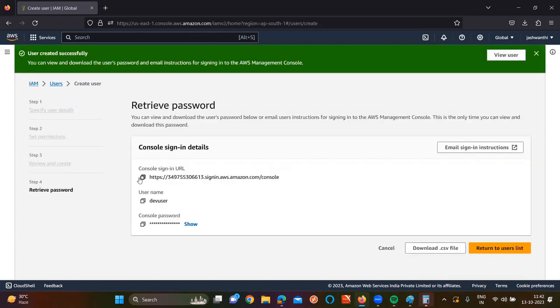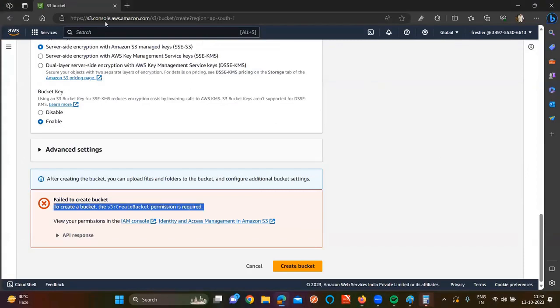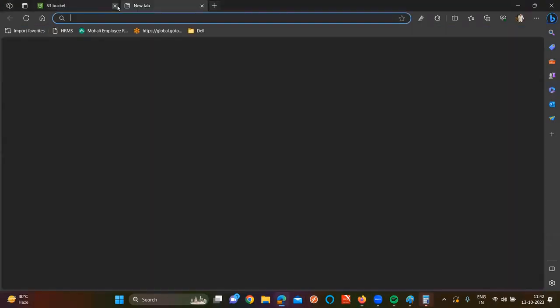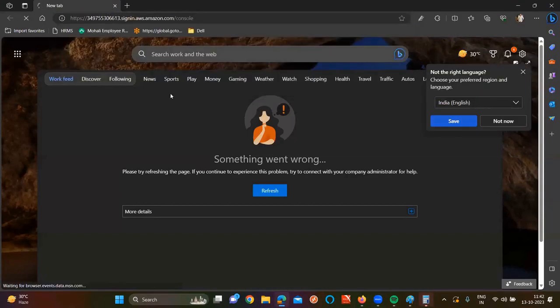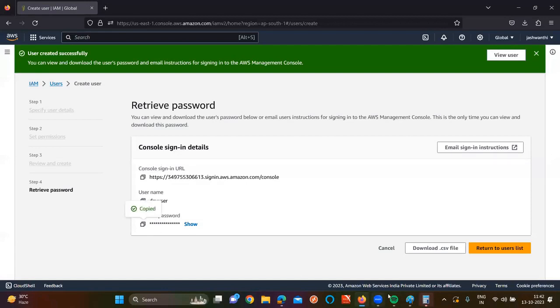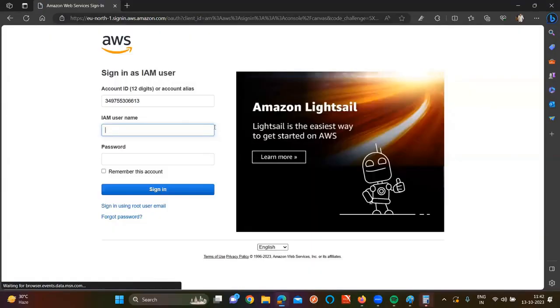So now what is going to happen, if I copy this URL and paste it here, what is the name of the user here? Dev user. And console password, I already copied this from here.